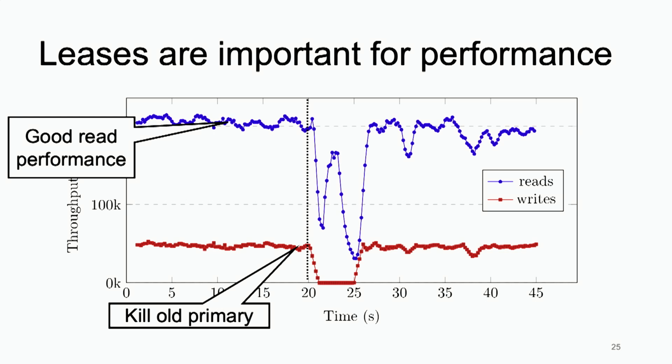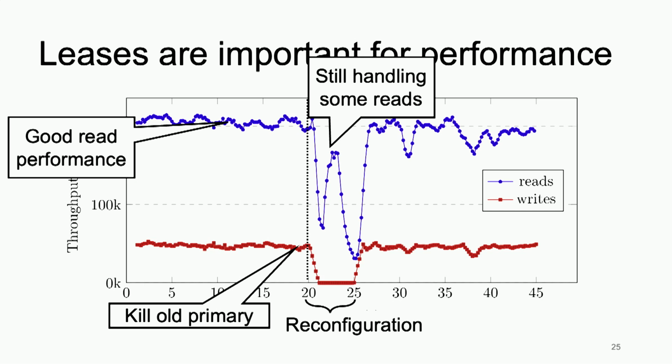At around 20 seconds, we kill the primary, replica A. It takes a second for all the leases to expire, and then it takes a couple of seconds for the system to reconfigure. One thing that's interesting is that during the reconfiguring itself, the system is still able to handle some reads. Namely, reads that do not depend on keys that were just written can proceed. Of course, reads that are blocked on writes, that are blocked on being able to talk to the replicas, cannot proceed. But some of the reads can actually proceed, which is very nice.